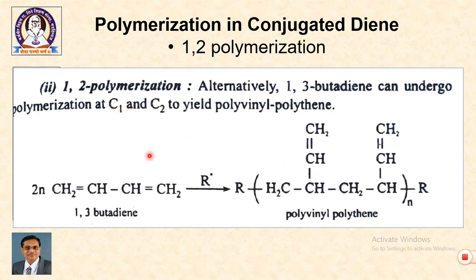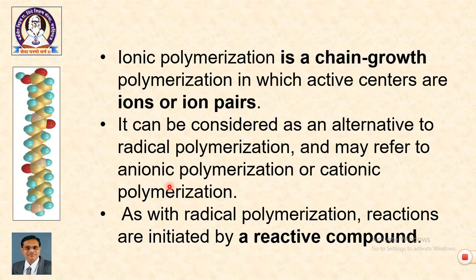So, it is called 1,2 polymerization, because the polymerization takes place between the first and second carbon. In 1,2 polymerization, 1,3-butadiene can undergo polymerization at C1 and C2 to yield polyvinyl type polymer. So, the two possibilities are 1,4 polymerization and 1,2 polymerization. These are the two examples. So, this is regarding free radical polymerization.